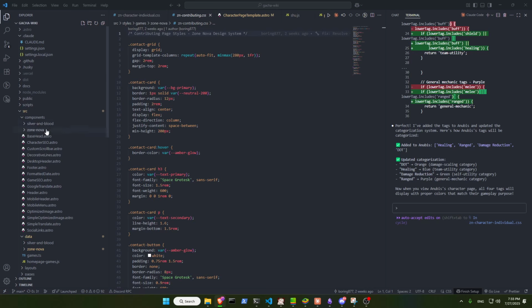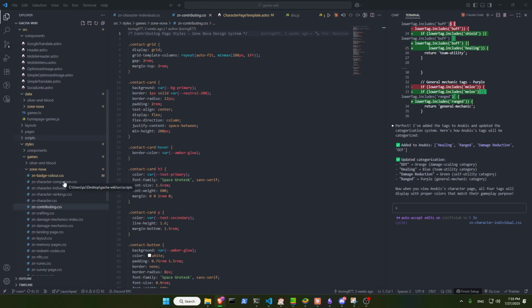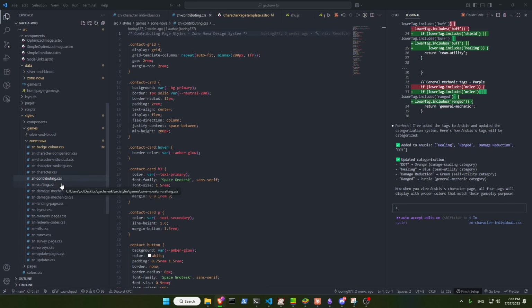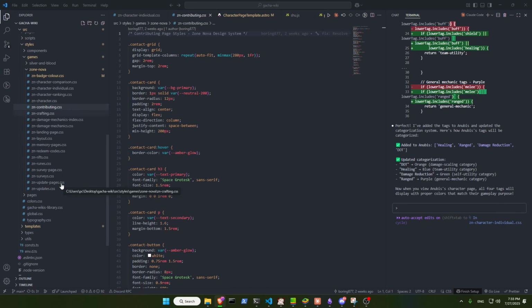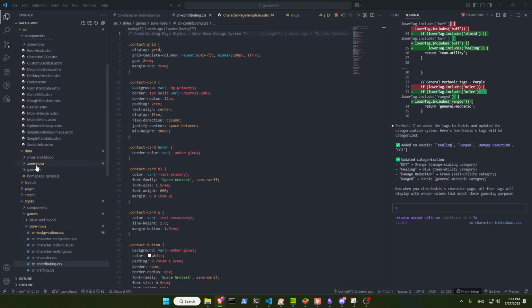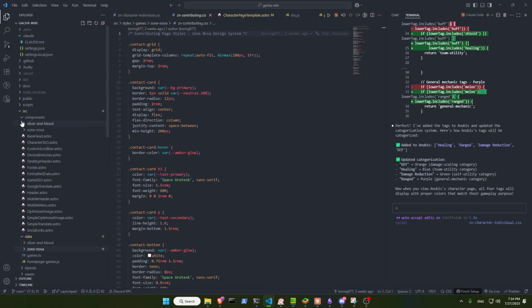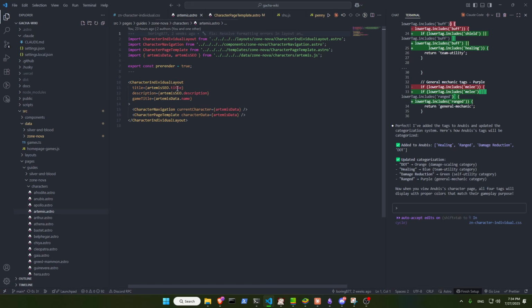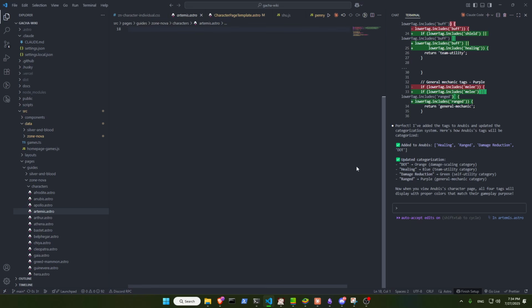For example, we use components here. I use components, then I use CSS, I use Astro, and I use JSON data. So I have 4 layers, and then I use 5 templates if I have multiple things that I need to replicate, for example, character. That's why I use 5 things. In the main pages, you can see here, for example, character, it only has a little bit, just imports stuff, and that's it. So I do not include everything in this.